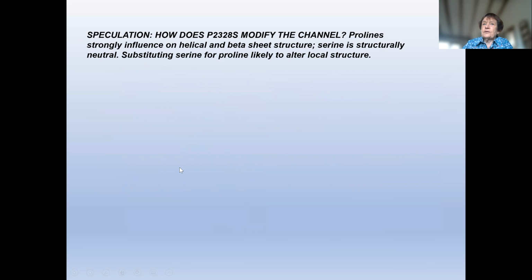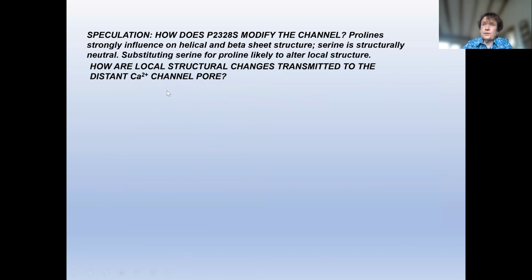It's well known that prolines exert a strong influence on helical and beta sheet structures, whereas serine residues don't. So it makes sense that substituting a serine for a proline could cause some local structural change, perhaps negating some structural influence of the proline. So how is this transmitted to the distant channel pore?